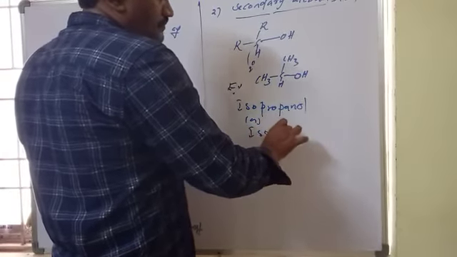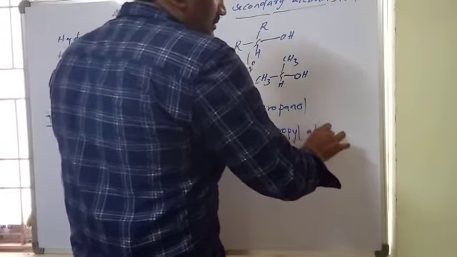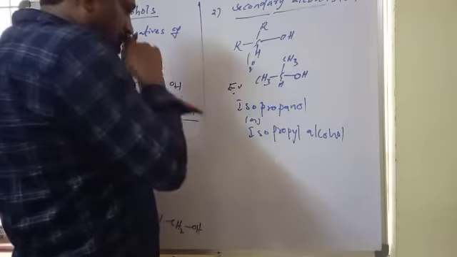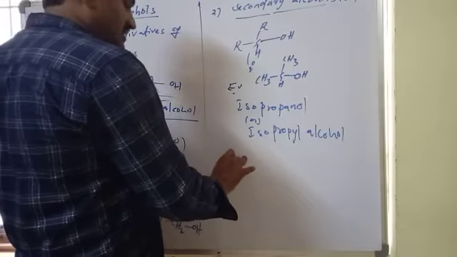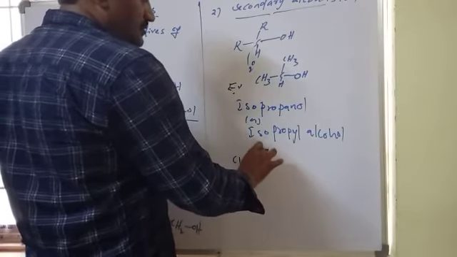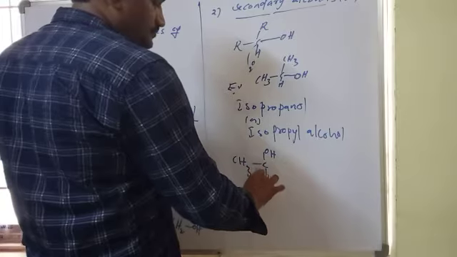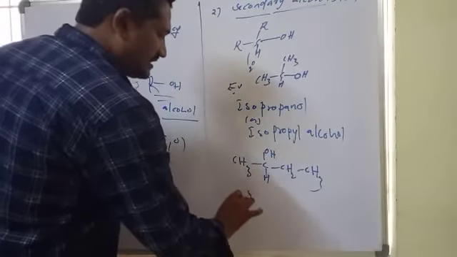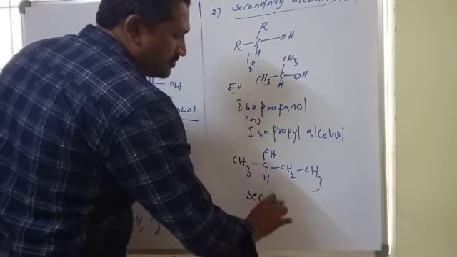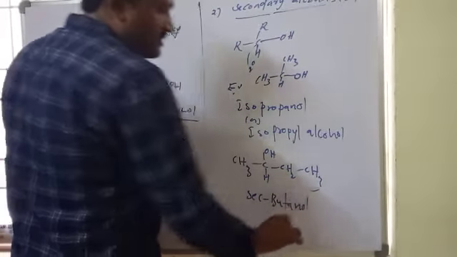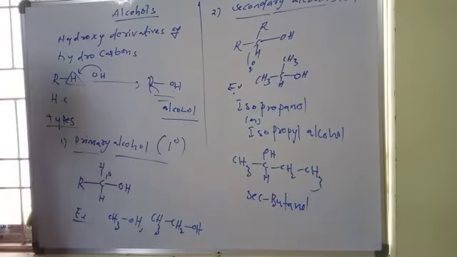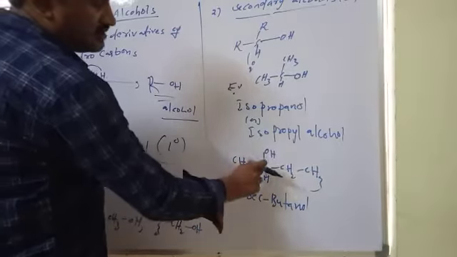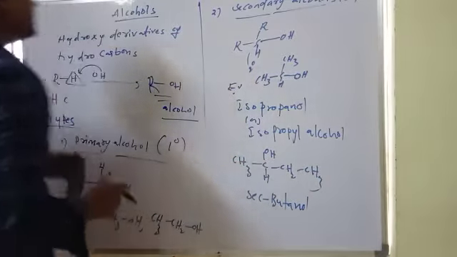One more example is secondary butanol, also called sec-butanol, meaning secondary butyl alcohol. Here the carbon is attached to two other carbons, so this is a secondary alcohol.